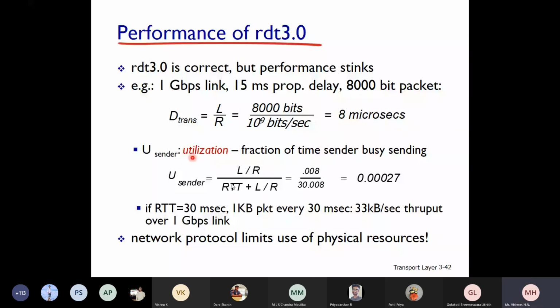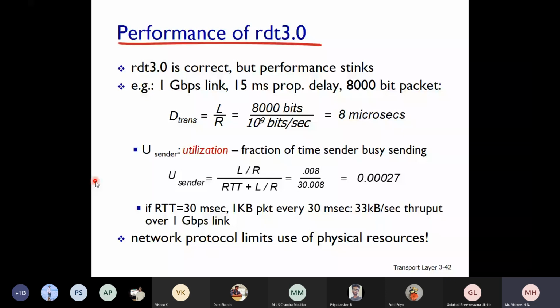How to find that out? It is L by R divided by RTT plus L by R. For the rest of the time, even though you have a 1 Gbps link, you are just sending a 1 KB packet in 30 milliseconds, 33 KB per second, which is very slow. Okay, network protocol limits the use of physical resources.